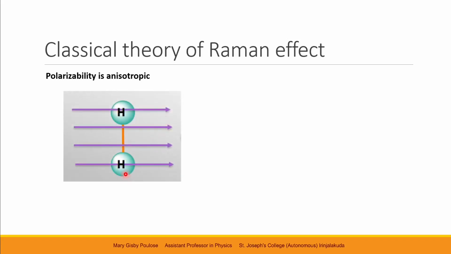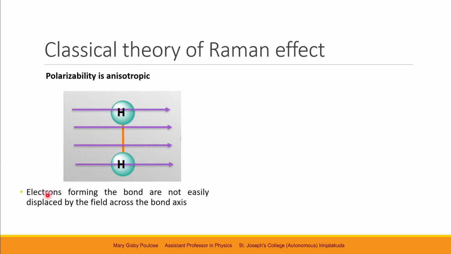Now consider the hydrogen molecule, and let electric field E be applied in the direction perpendicular to the bond length. Here, the electrons forming the bond are not easily displaced by the electric field that is perpendicular to this bond axis. The bond length is not much distorted in this way.